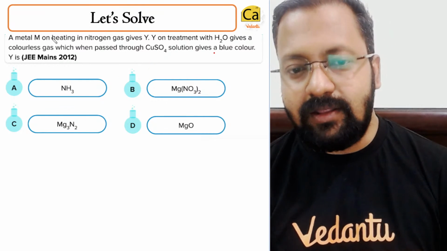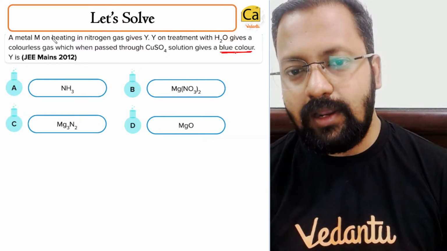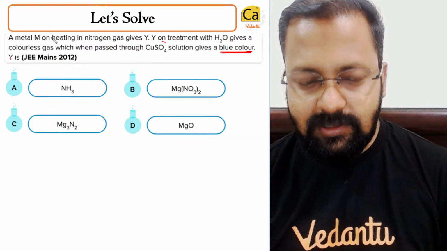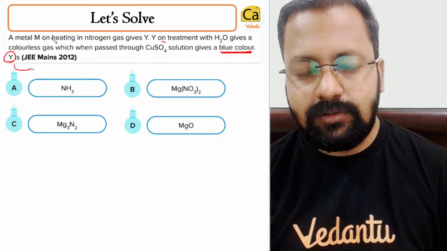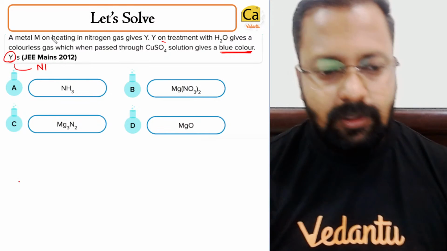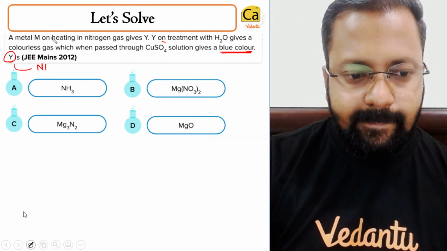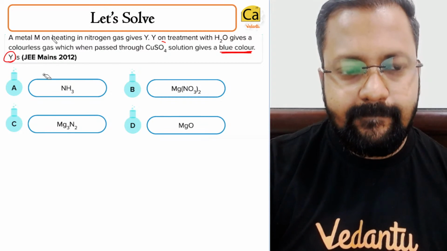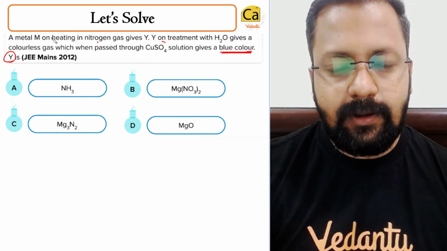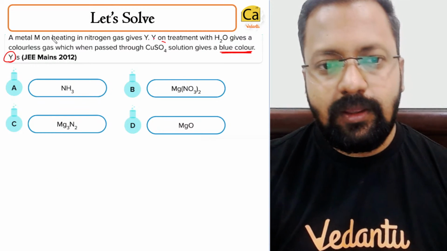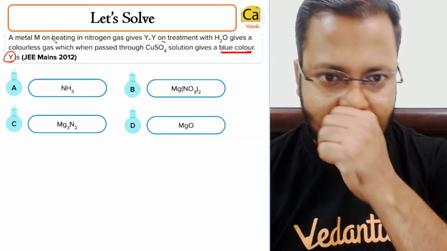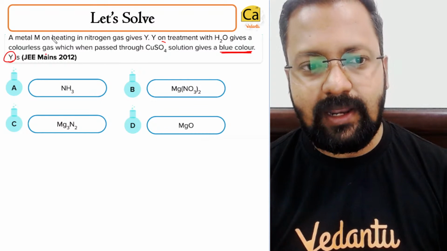So the important hint is blue color, that means this gas should be ammonia. Metal M in nitrogen gives Y, so Y is a compound. Y on treatment with H2O gives a colorless gas.